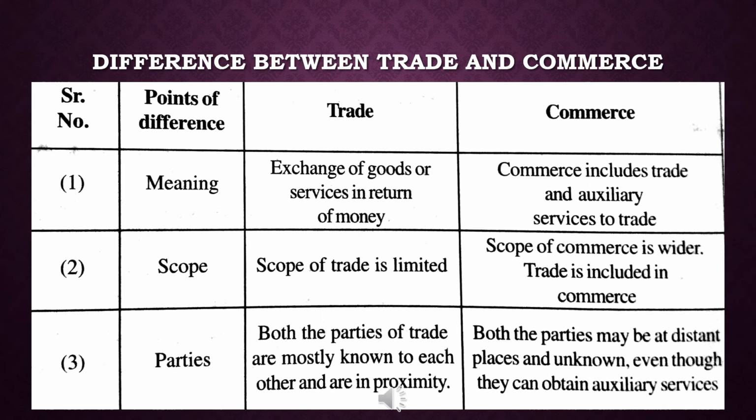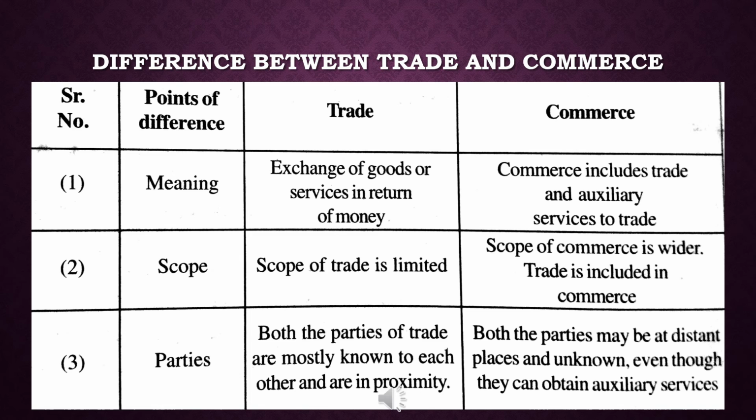The origin and development of trade is the result of the relevance of buying and selling of goods and services. The origin and development of commerce is the result of continuous development of trade and industrial activities. So the scope of trade is limited, the scope of commerce is wider, and trade is included in commerce. On the basis of the development of commerce, trade also develops.